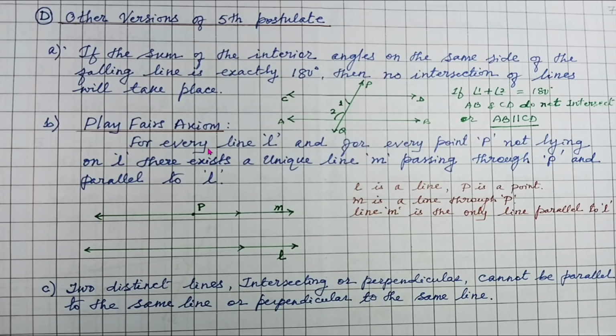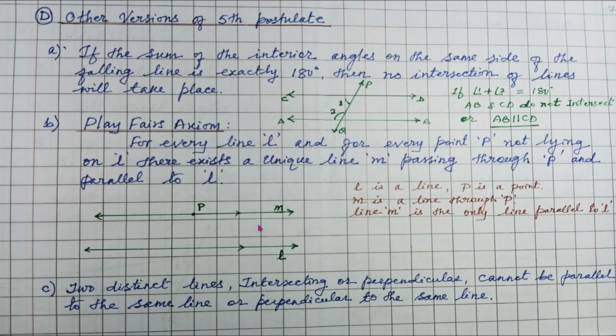Playfair's axiom. For every line L, and for every point P not lying on L, see, we have a line L here, there is a point P here which is not lying on L, there exists a unique line M passing through P and parallel to L. A very important postulate. So if you have a line L and a point P outside L, then there is a line M which passes through P and parallel to L. So please remember this. This is a very important postulate again.